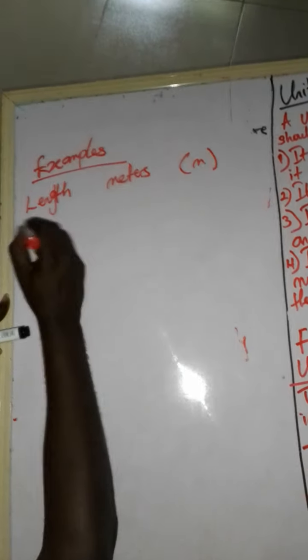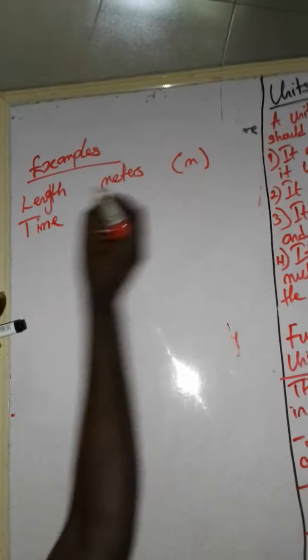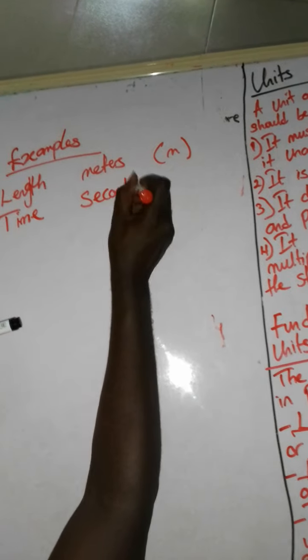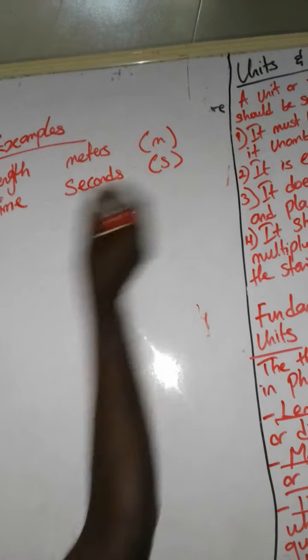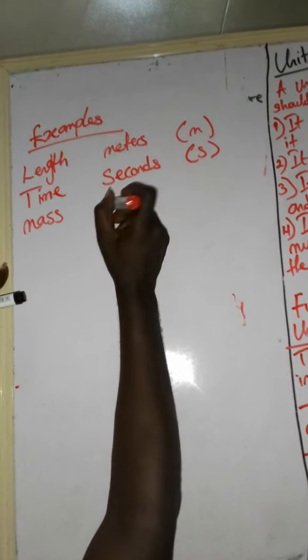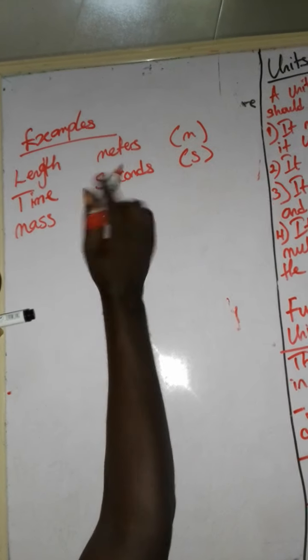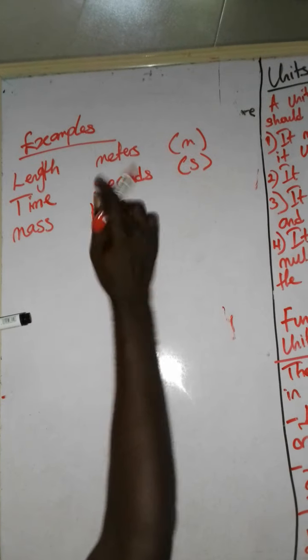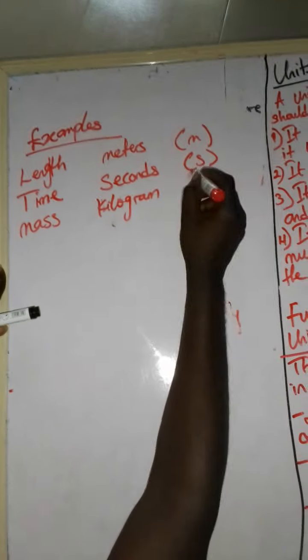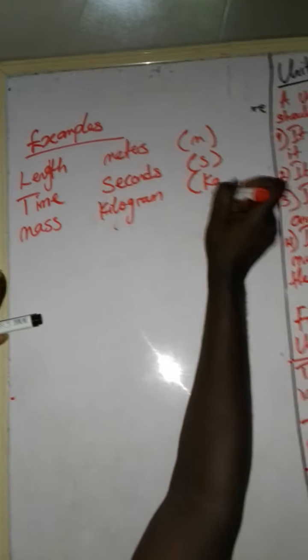We have the time, which is measured in seconds, usually represented by s. We have the mass, which is measured in kilogram, and most times represented by kg.